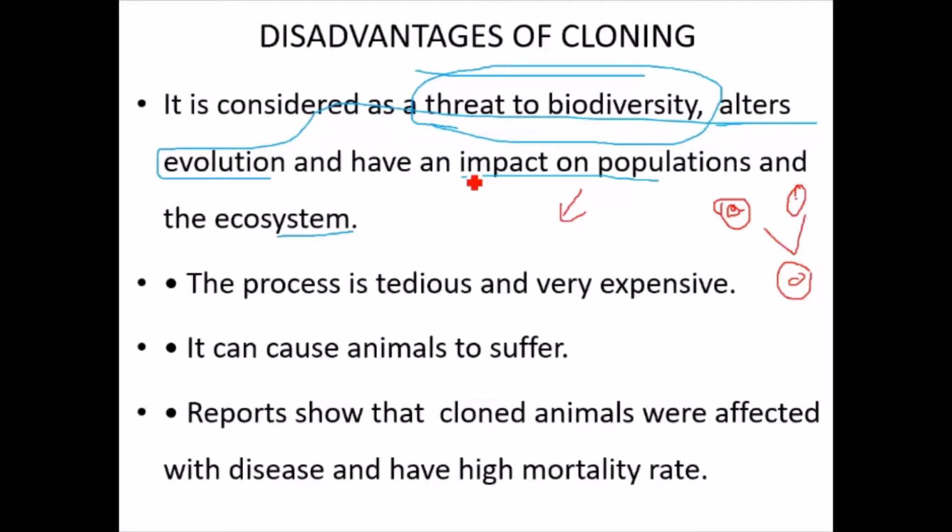Body tissue is there, preserved, from which if I get the diploid set of chromosomes, only a single diploid set of chromosomes, I do get from this Osama bin Laden. It is possible to produce more than 100 Osama bin Ladens. So you do think that it is unethical and unnatural.